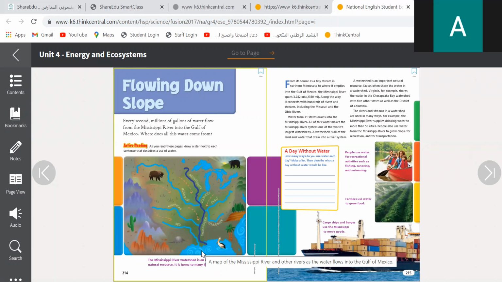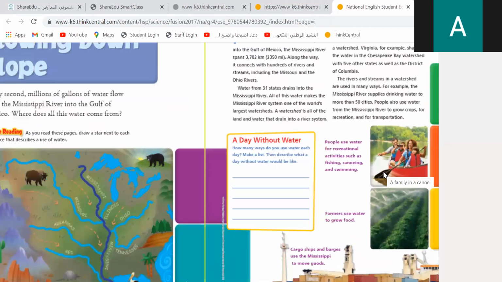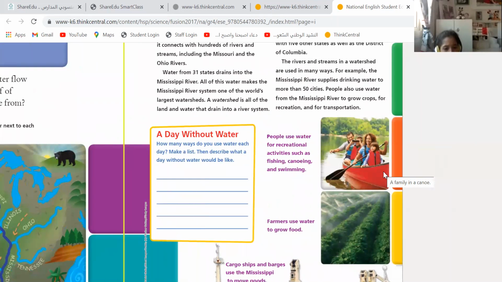From its source as a tiny stream in northern Minnesota to where it empties. Where will it empty? Into the Gulf of Mexico. So, can water be a renewable resource or not? So a day without water, how many ways do you use water each day? Make a list, then describe what a day without water would be like.